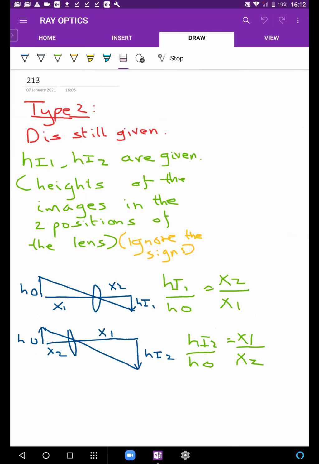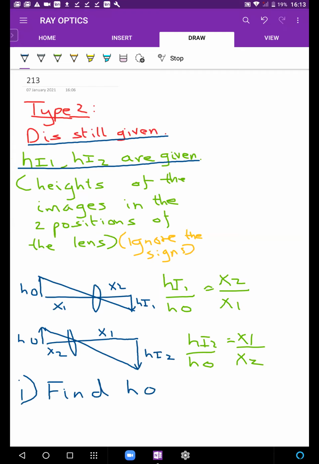Okay, what do I do to find x1 x2? Look at the objective, see carefully what is given. What is given? Given is D, and hi1 and hi2 will be given. What could we possibly be asked to find? Tarun, you're right. Two things we could be asked to find. We could be asked to find HO. So if we have to find HO, what is the smart idea to find HO?